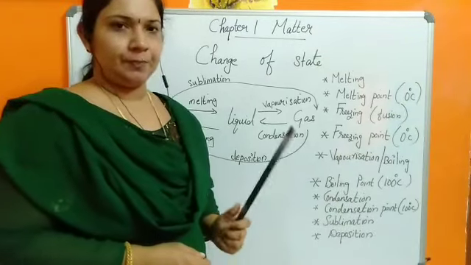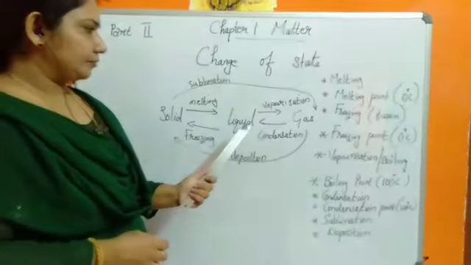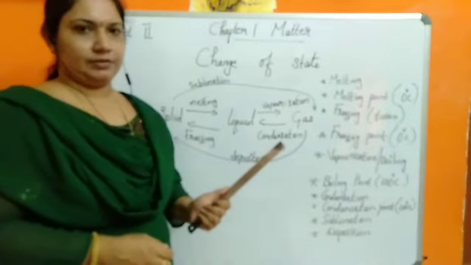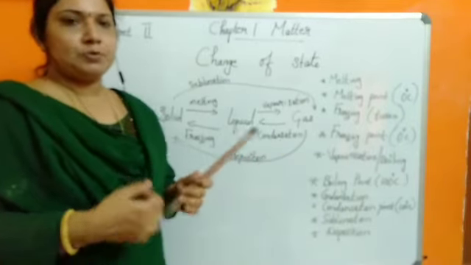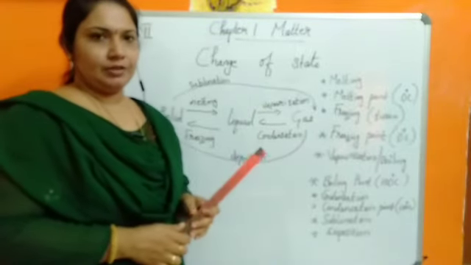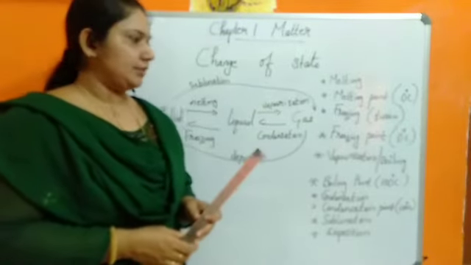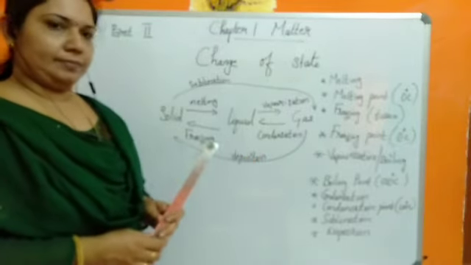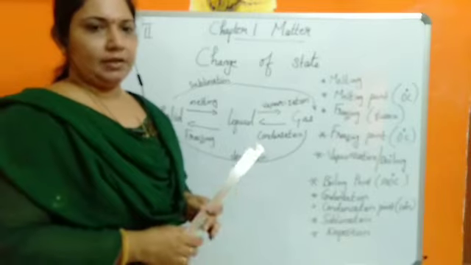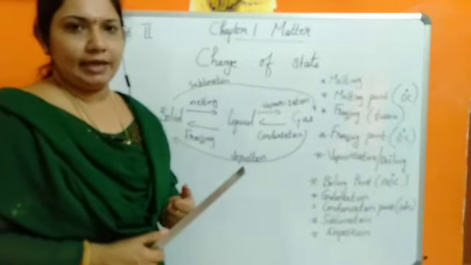And the second one, the change of state from liquid to gas, again by the absorption of heat energy, is known as vaporization. Another name for vaporization is boiling. Change of state from liquid to gas by absorbing heat energy.